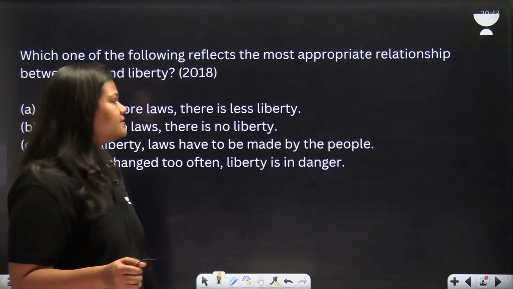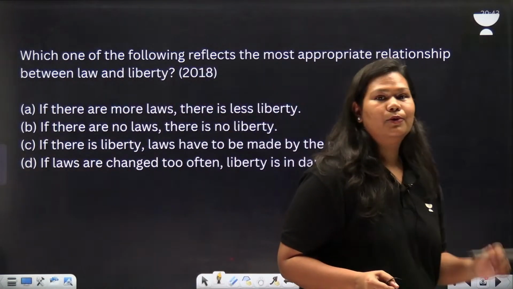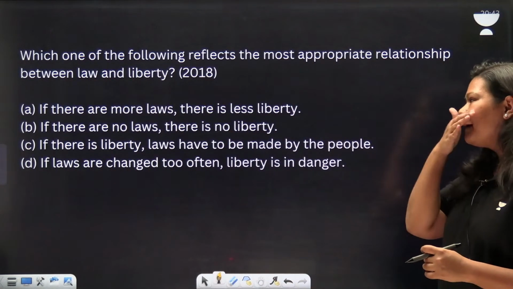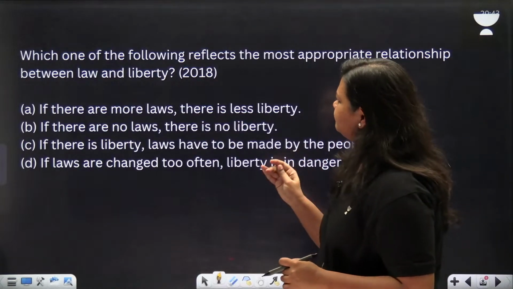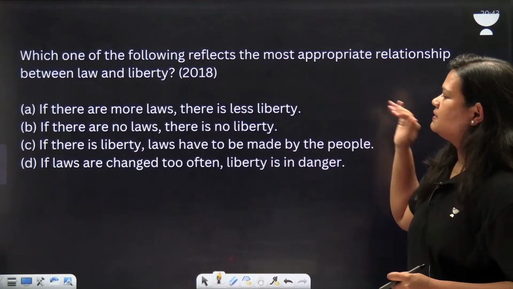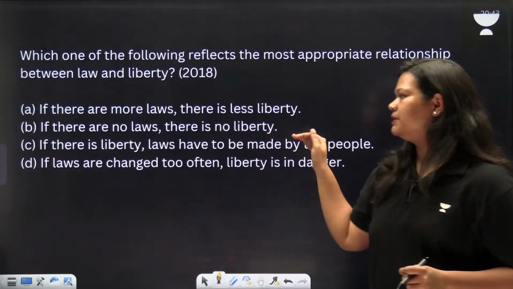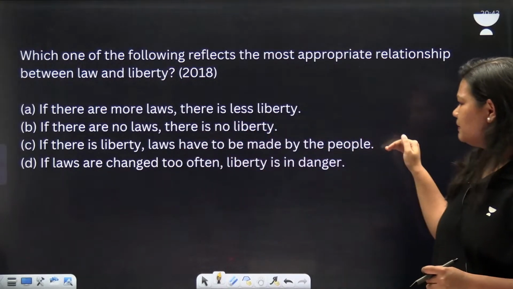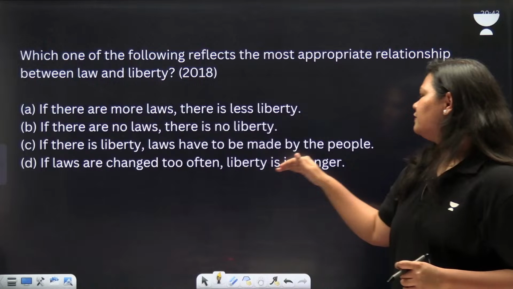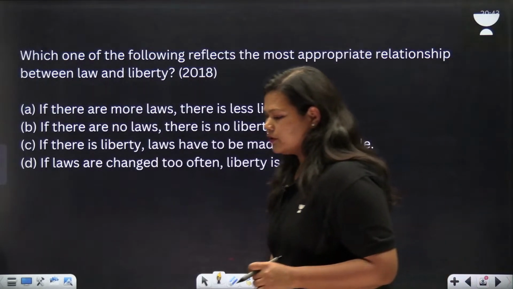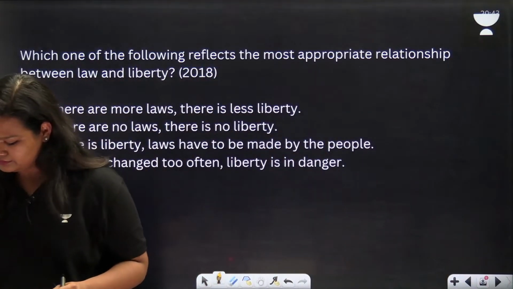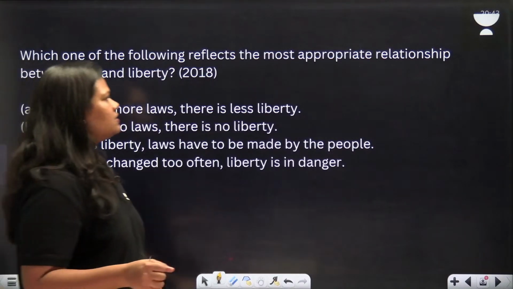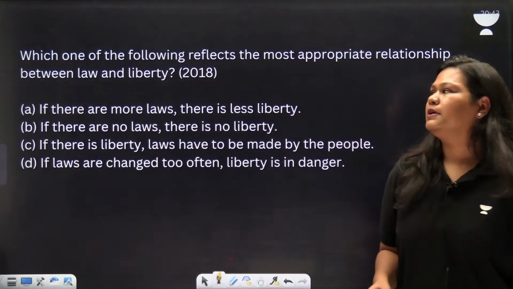Can you give me the answer if you know what it means? If there are more laws, there is less liberty. If there are no laws, there is no liberty. If there is liberty, laws have to be made by the people. And if laws are changed too often, liberty is in danger. What could be the answer? Okay, I'll solve now. The relation between law and liberty.